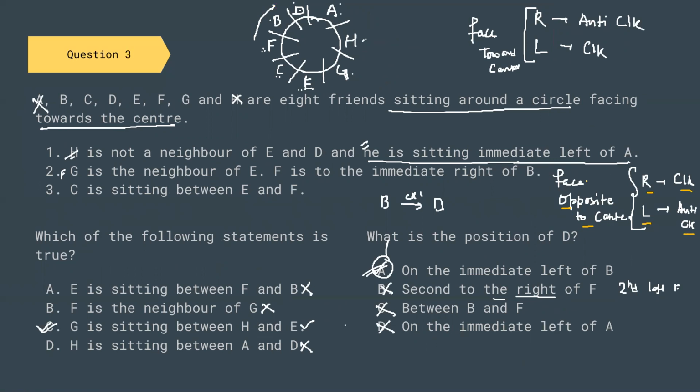This is for circular sitting arrangement. And in circular sitting arrangement, we can take any position as the start position and we can put each of the elements relative to each other. So this is the important information for circular sitting arrangement.